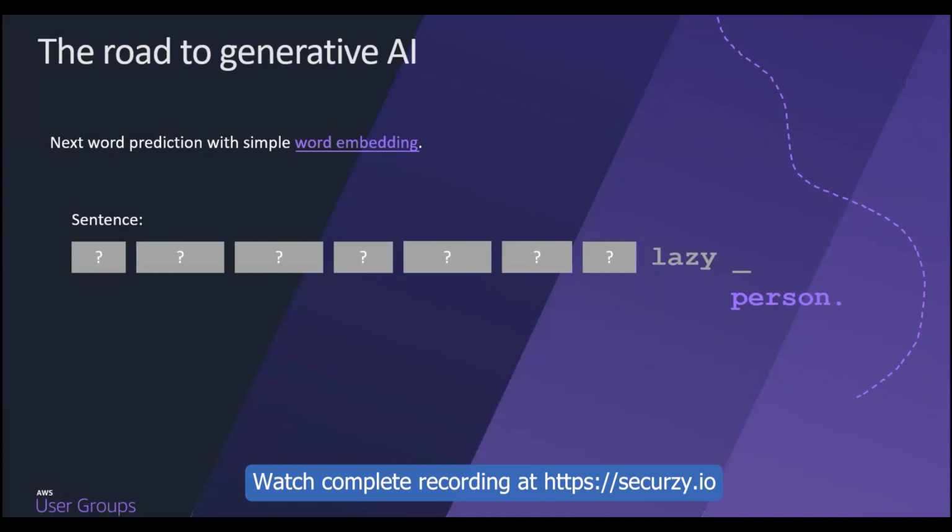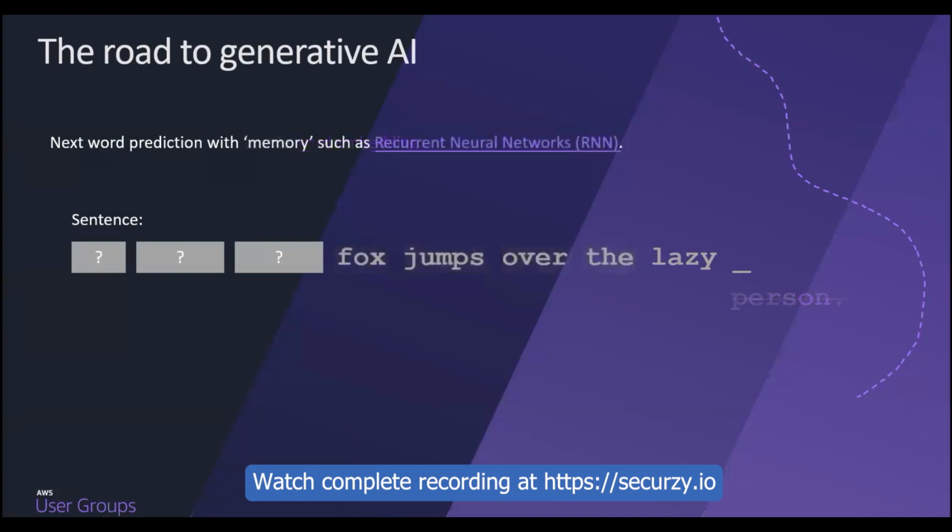So how can we do better than this? Let's move towards the technique that is used today. The next step after the simple word embedding lookup is to use something called recurrent neural networks, or RNN. RNNs can consider not just the last word, but also the last few words in the sentence.